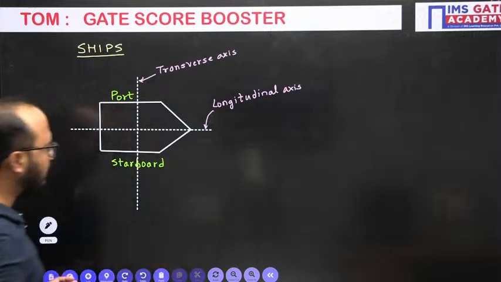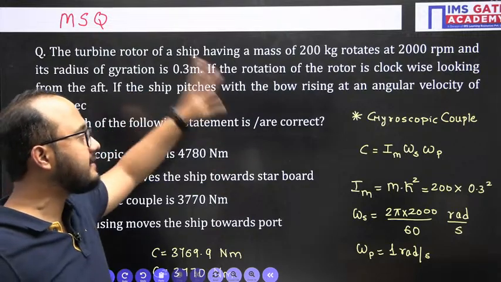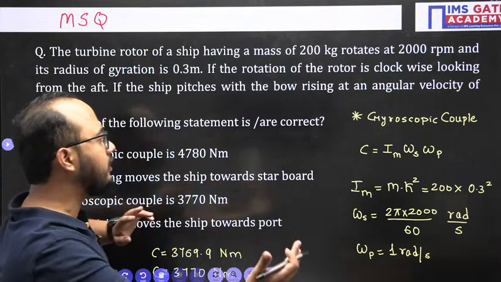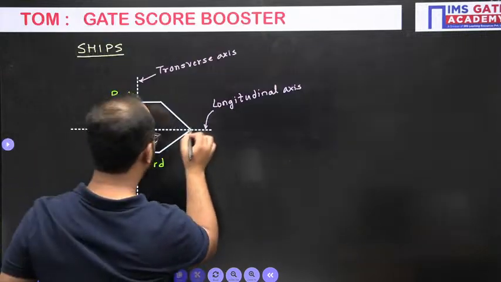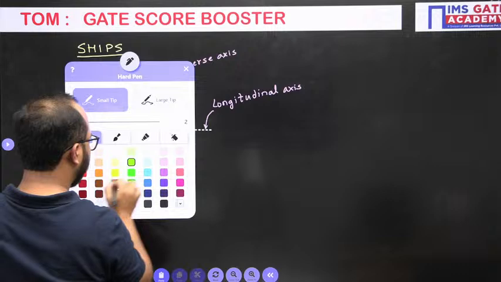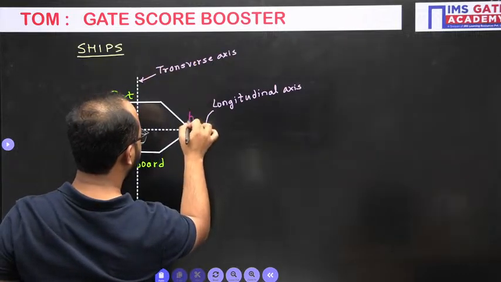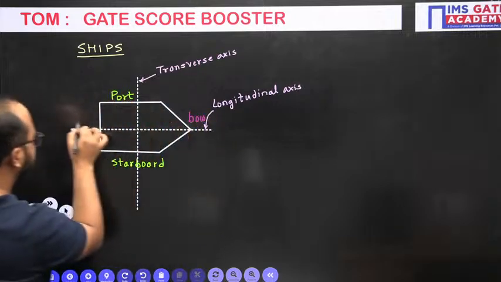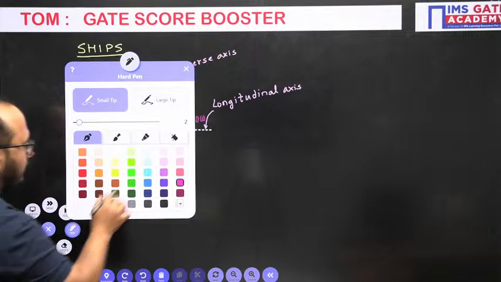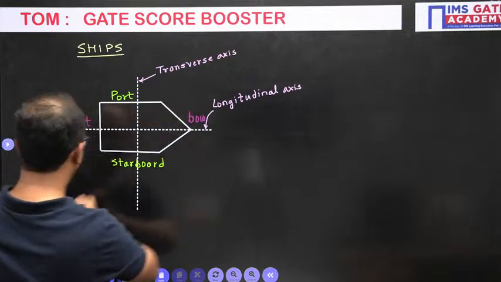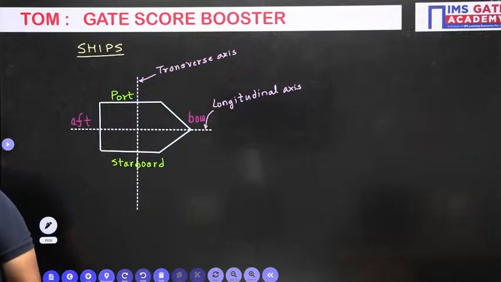Now, as you see in the question, they have mentioned if the ship pitches with the bow rising. Bow means the front part of the ship. This is what is known as bow, the front part actually. And this is what is known as aft, the rear side of the ship. Now, I hope this information is clear. All the basic terminologies are clear, everyone.